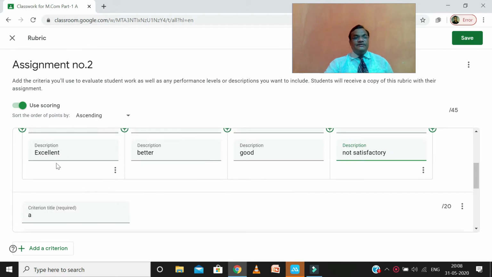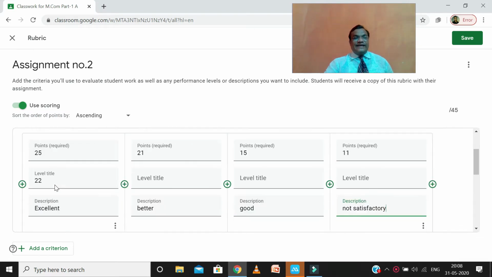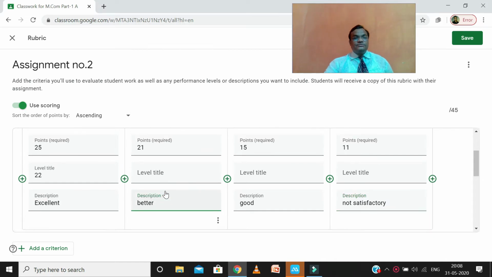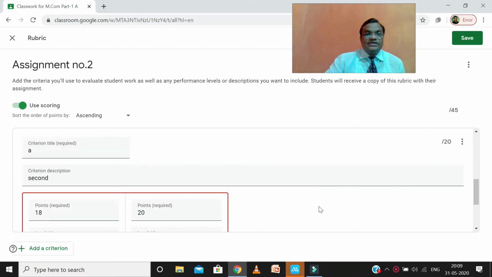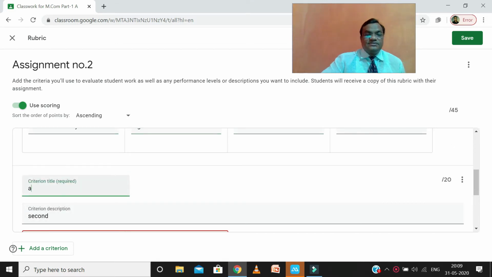What will be the level? This is the excellent. If any student got 21 marks out of 25, then his level is better. If any student got 15 marks out of 25, then he is good. And if any student got 11 marks, then it is not satisfactory. Such types we can make here, and again the second one for the profit and loss account.